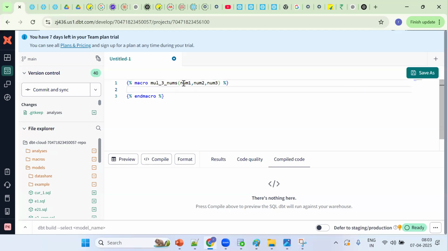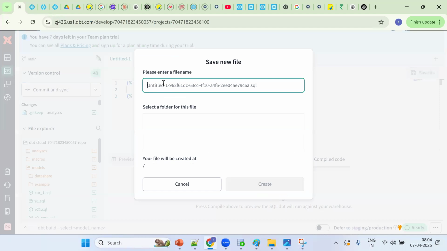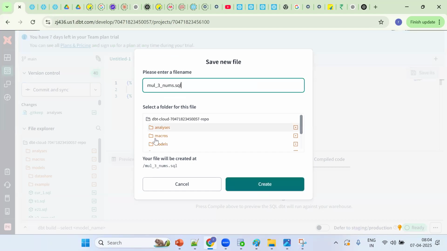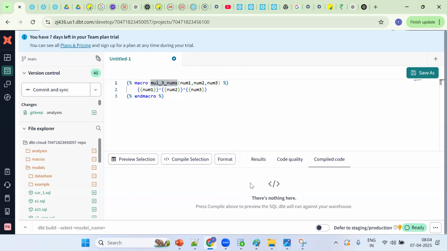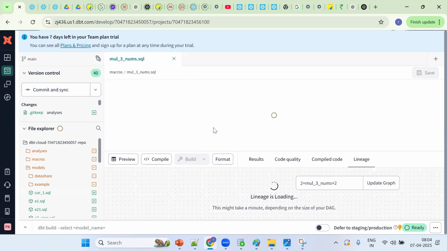Okay. Tell me, how does DBT know an argument? What should I put? Jinja curly braces. That curly brace is nothing but a Jinja expression. So in the Jinja language, the expression is num1 into num2 into num3. Now, in which folder do I want to save this macro? In the macros folder.